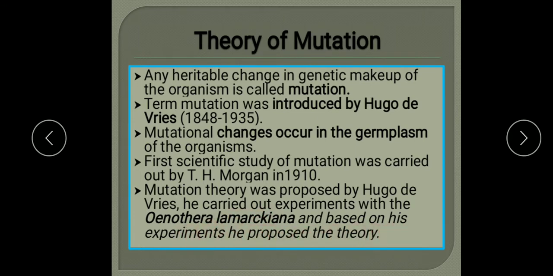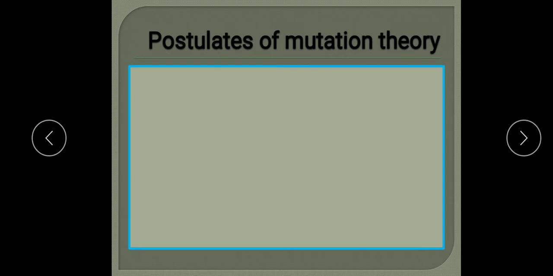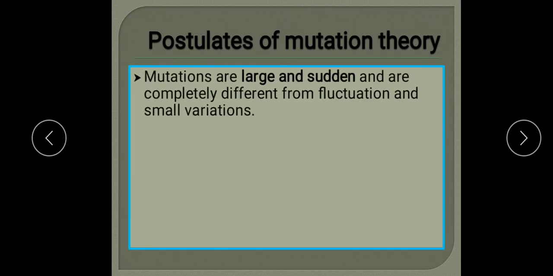Mutation theory was proposed by Hugo de Vries when he was carrying out experiments with Oenothera lamarckiana, and based on his experiment he proposed the theory. So let me see the various postulates of that mutation theory. What are the main postulates?